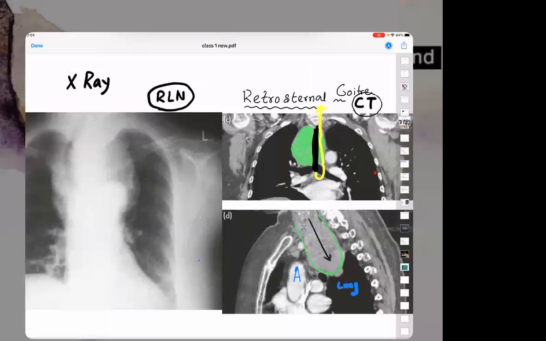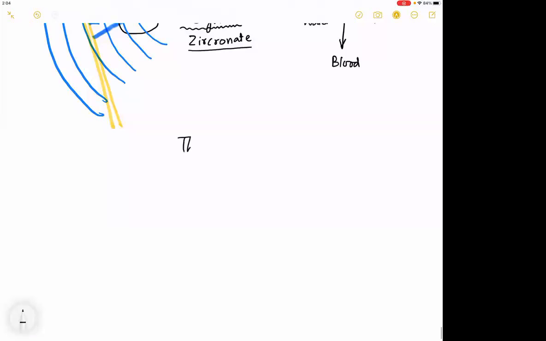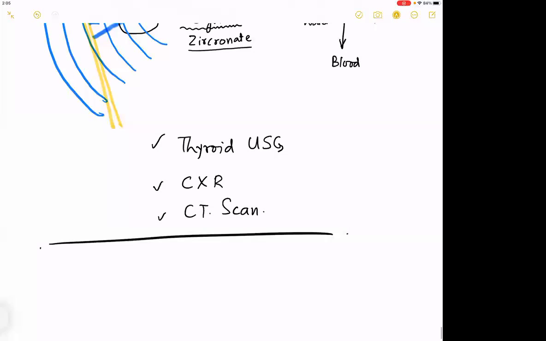So by this time we have seen thyroid ultrasound is complete. We have seen chest X-ray. We have seen CT scans, which are imaging investigations. This, everyone, please remember, is the first part of the story.